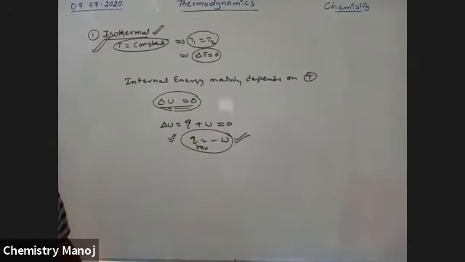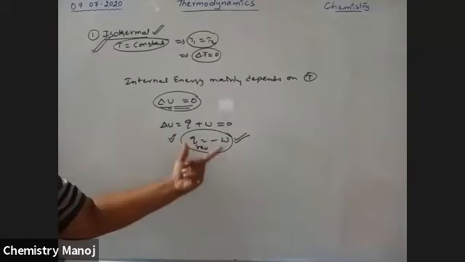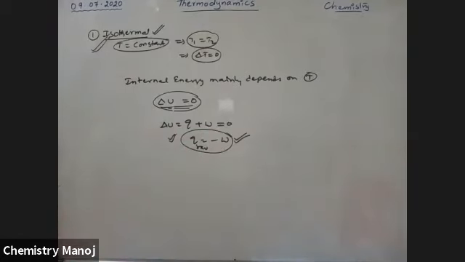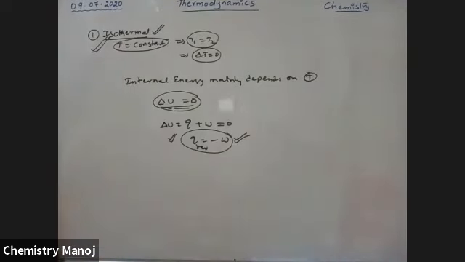For the isothermal case, internal energy mainly depends on temperature. The temperature is constant in isothermal cases. Therefore, automatically, internal energy is also constant. Internal energy constant means U1 is equal to U2. Therefore, U2 minus U1 is equal to 0, nothing but delta U is equal to 0. If delta U is equal to 0, then from the first law of thermodynamics, Q reversible is equal to minus W. So it is very, very important in the case of isothermal. Okay. Next, for the adiabatic process.